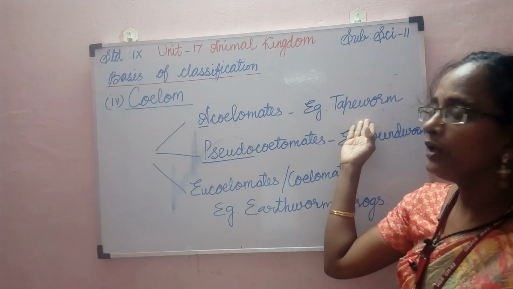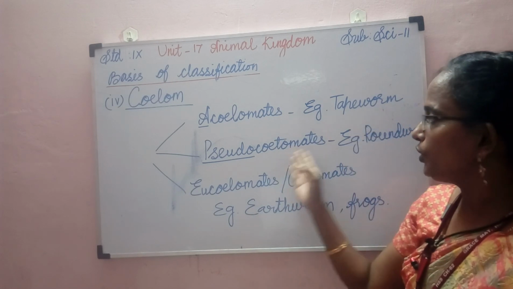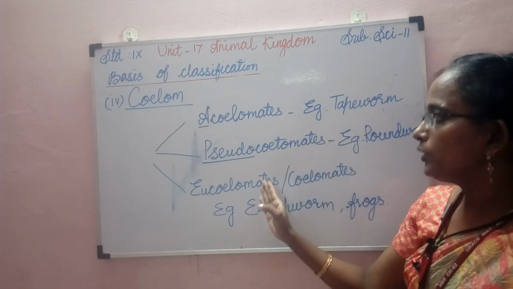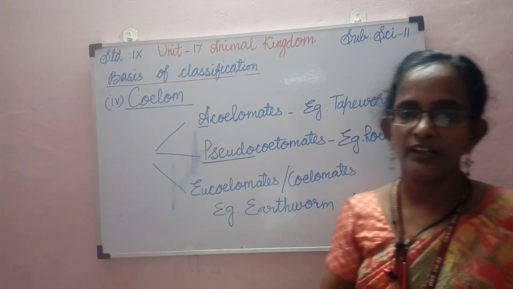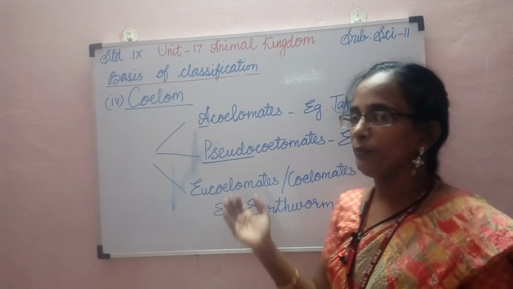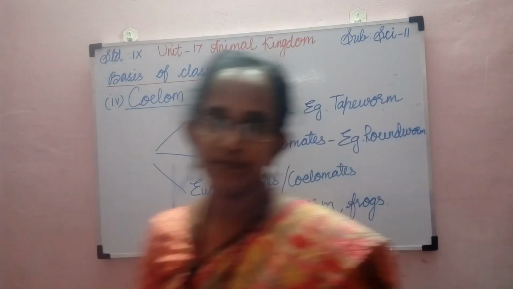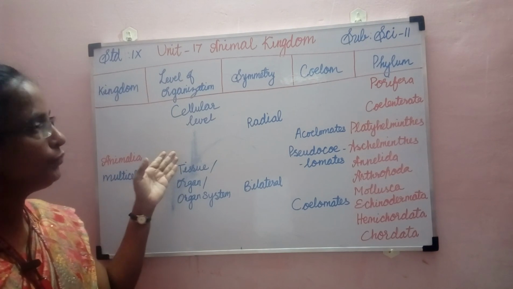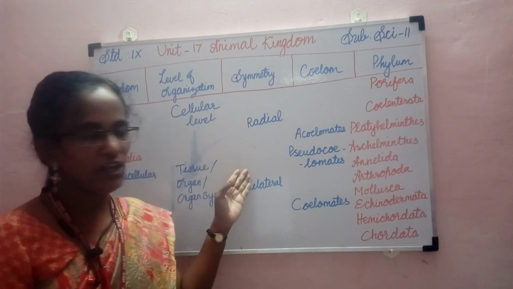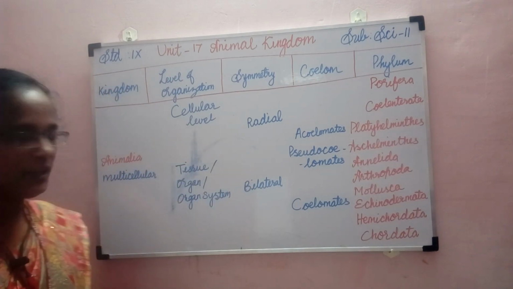Acoelomate example, tapeworm; pseudocoelomate, roundworm; eucoelomate, earthworm, frog. Even human beings, we are also eucoelomate animals. This is an overview of the classification of kingdom Animalia.